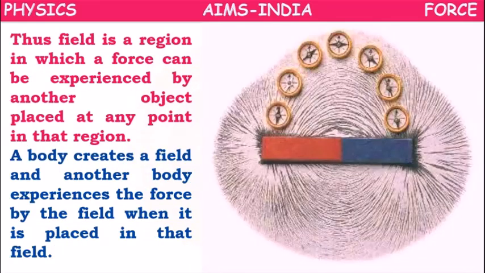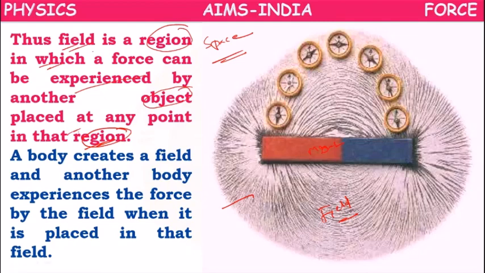Next. What is a field here? Field is a region, or we call it a space, in which a force can be experienced by another object placed at any point in that region. Now this is the magnet, and this is the field.